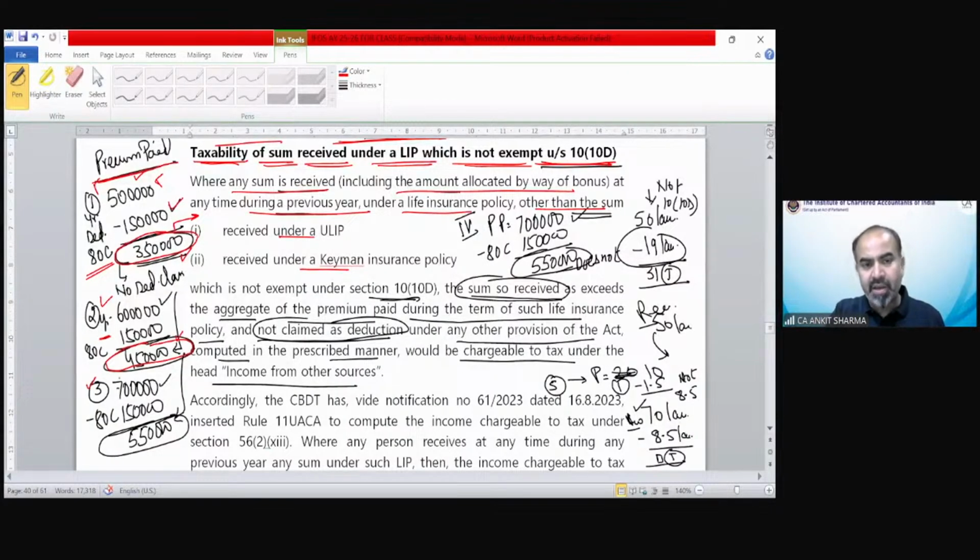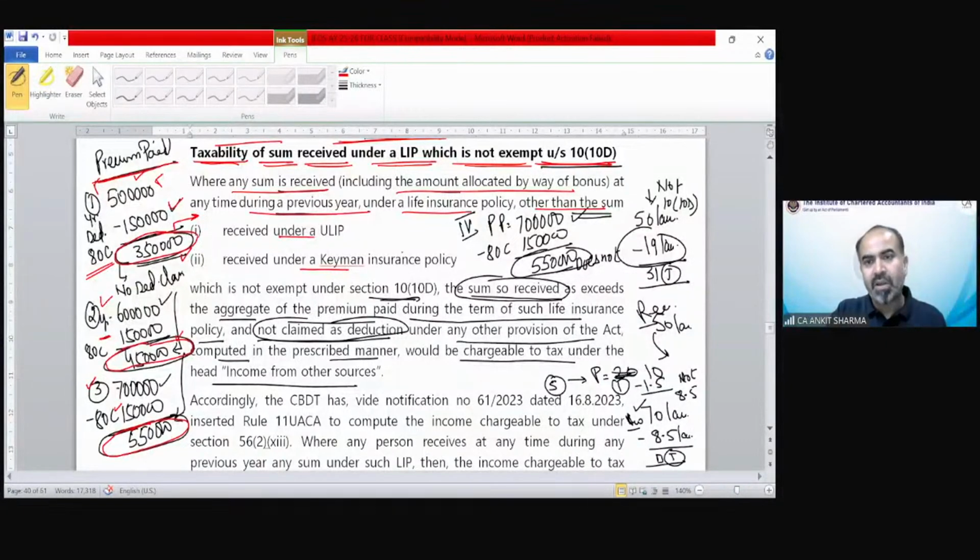Suppose in third year, we paid 7 lakh rupees as a premium. And again, we claim deduction under section 80C of 1,50,000. So remaining 5.5 lakh, we could not claim as deduction because it exceeds the limit of 1,50,000. So how much has it been? 8 and 5.5, that means 13,50,000.